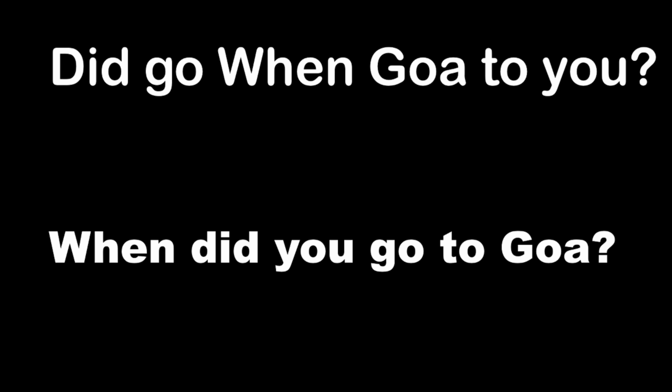Now count and see how many words are there in the first line. 1, 2, 3, 4, 5, 6 words. So you have to check again your answer whether you have 6. 1, 2, 3, 4, 5, 6. So your answer has got 6 words. You have rearranged it correctly. So the second line is absolutely a question line. So when did you go to Goa? There is meaning. So you call it a sentence.